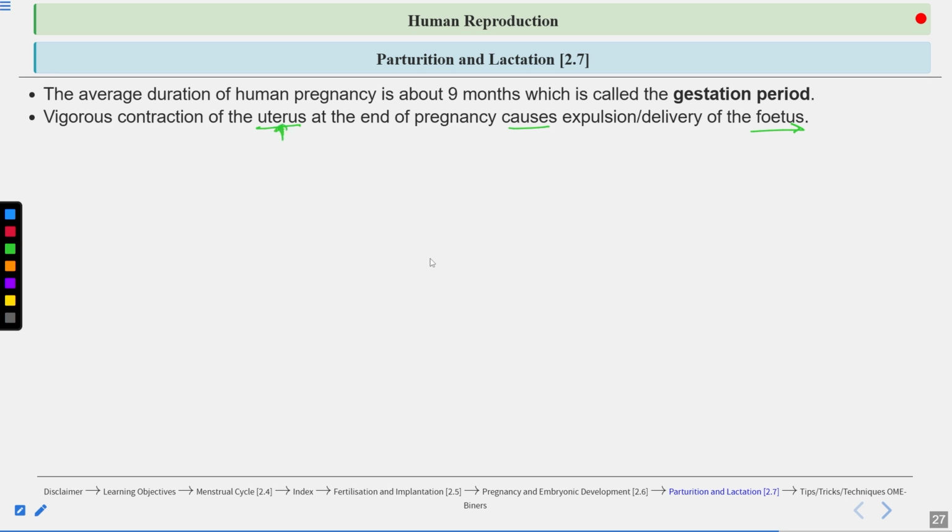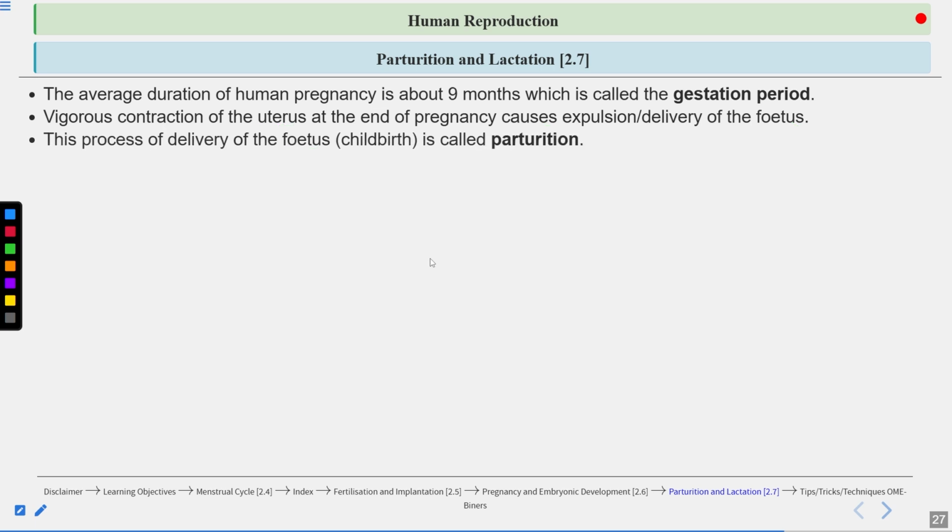Basically, the uterine wall consists of 3 layers: perimetrium, myometrium, and endometrium. The myometrium is made up of smooth muscles, and there are contractions in the myometrium of the uterus. These contractions push the fetus. They cause the expulsion or delivery of the fetus through the birth canal.